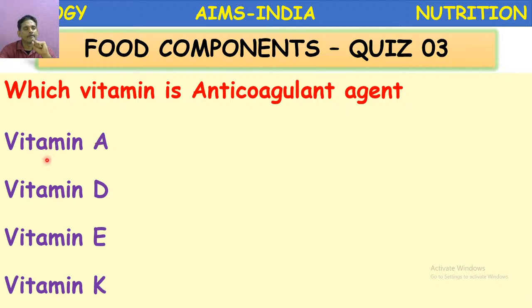So vitamin A, D, E, K. Among these, which is the anticoagulant agent? Vitamin K. Vitamin K is the anticoagulant agent, which helps in the clotting of blood.